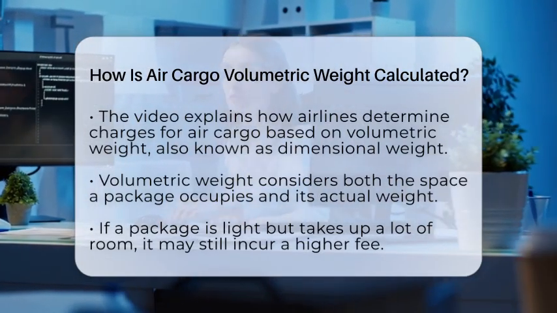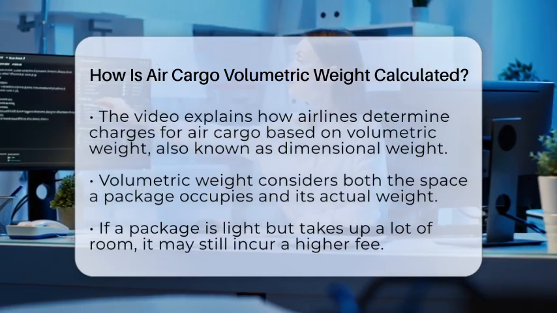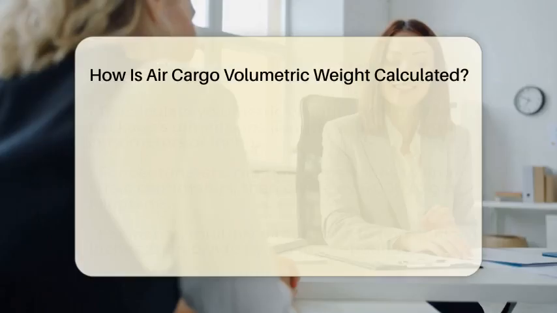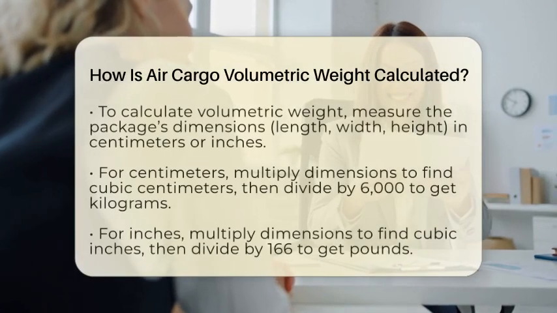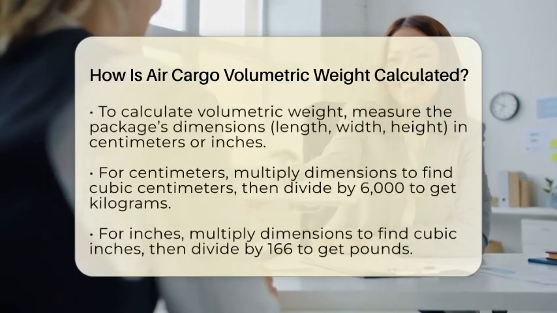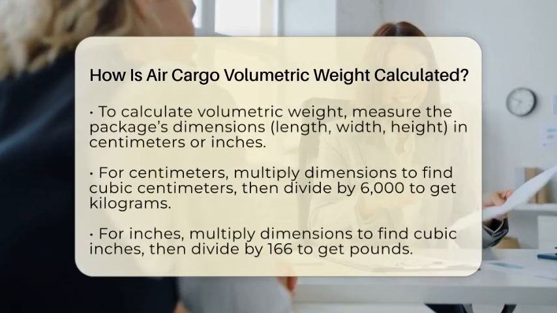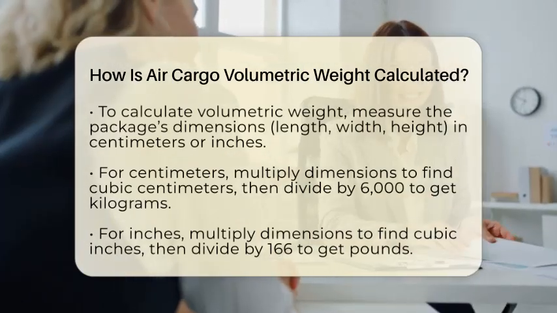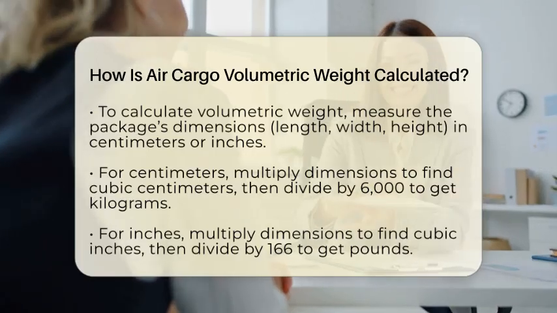Calculating volumetric weight starts with measuring your cargo's dimensions. You need to measure the length, width, and height of your package. If you use centimeters, multiply these three numbers together to get cubic centimeters. Then, divide that number by 6,000. This gives you the volumetric weight in kilograms.